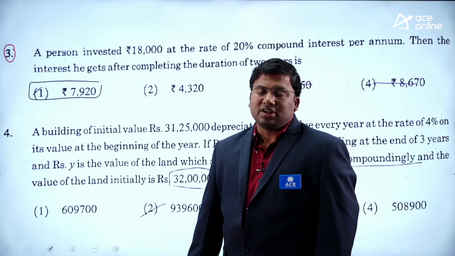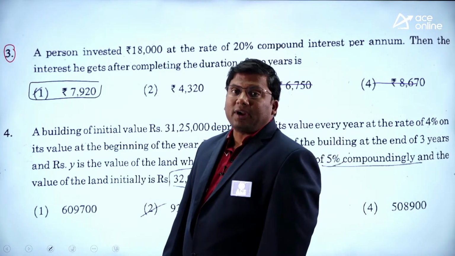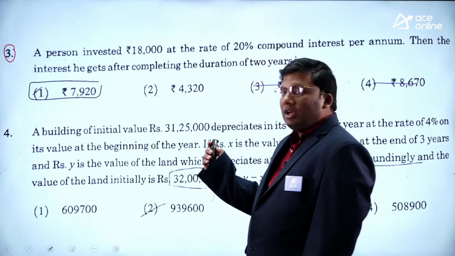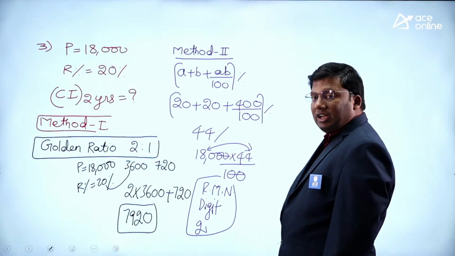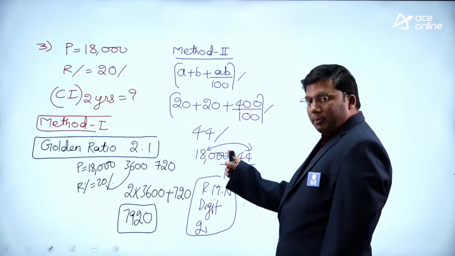20 percent, 2 years. It is A plus B plus AB by 100: 20 plus 20 plus 20 into 20 by 100 gives 44 percent.